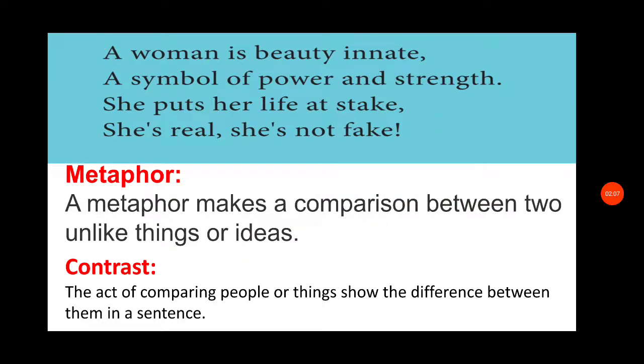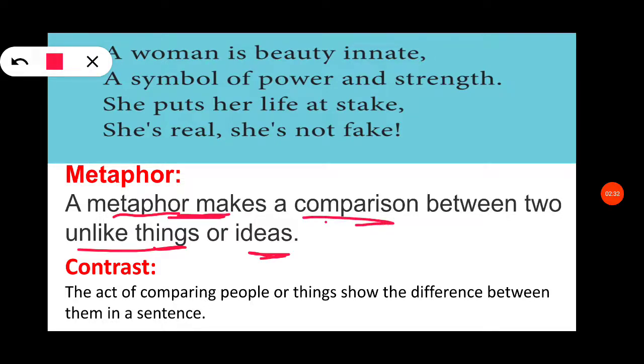But metaphor is a comparison between two unlike things and ideas. So the two have different meanings, they are not matching, and comparing them is the work of a metaphor. And here we won't use like and as. So that is called a metaphor. A metaphor compares two things or ideas indirectly. In simile it will be a direct comparison, in metaphor it will be an indirect comparison.